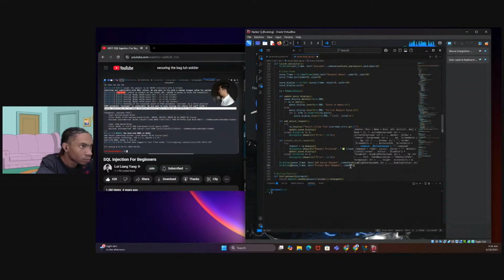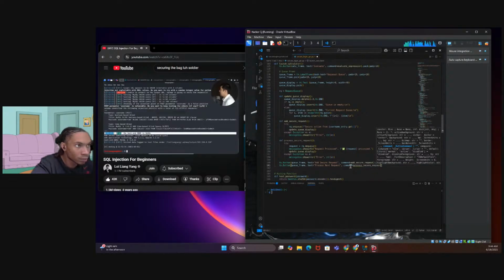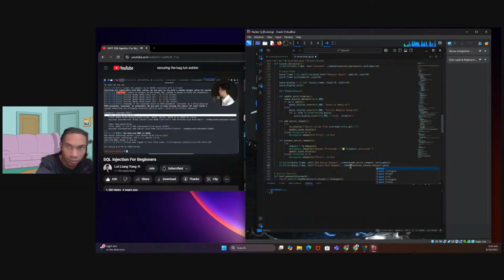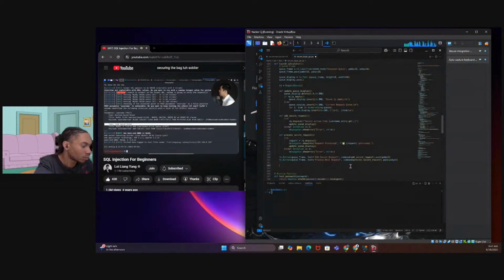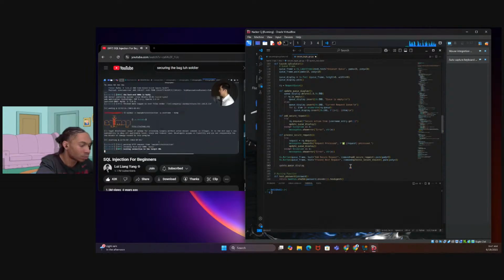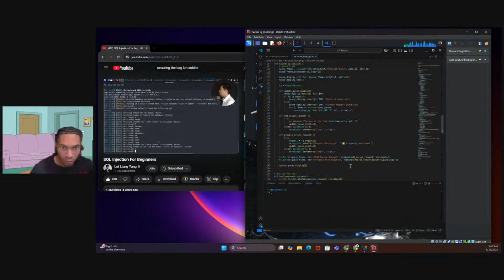Going back to the tutorial here, we managed to identify that the backend database management system is MySQL. Very quickly, we found out that we have the parameter vulnerable to Boolean-based blind and time-based blind. So this particular parameter is vulnerable to these two different types of attacks under SQL injection. What we can do next is to enter --dump, hit enter on this, and it will try to dump out all